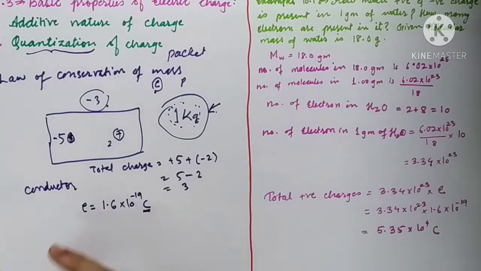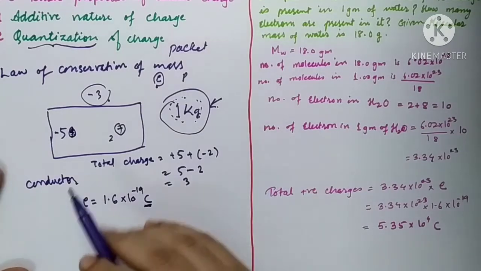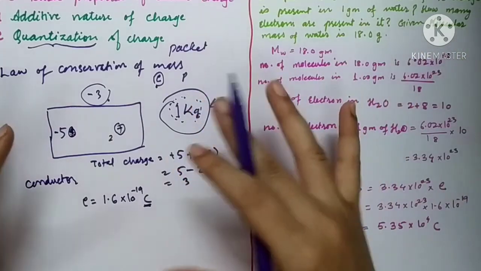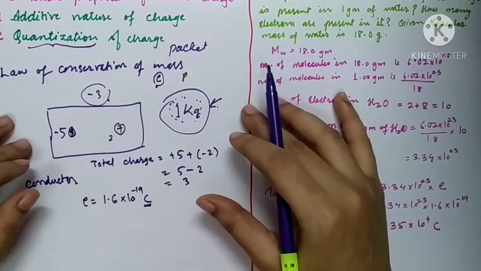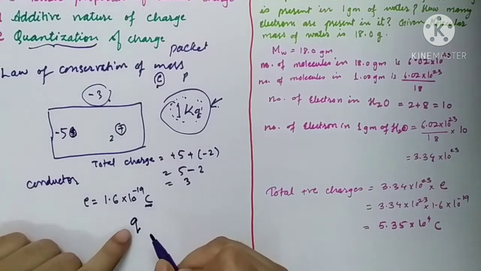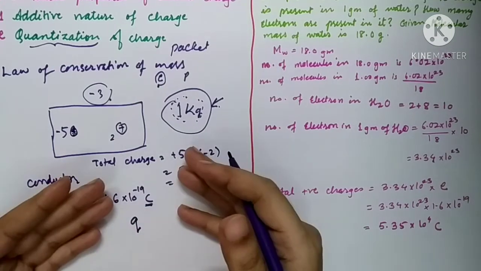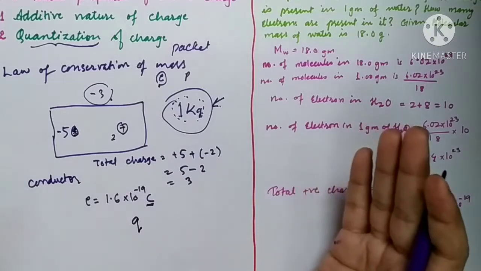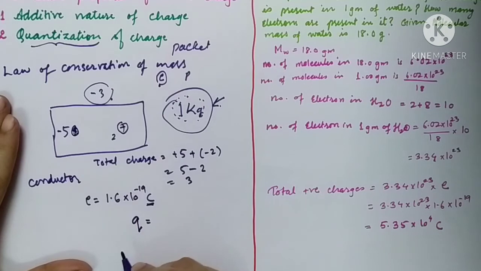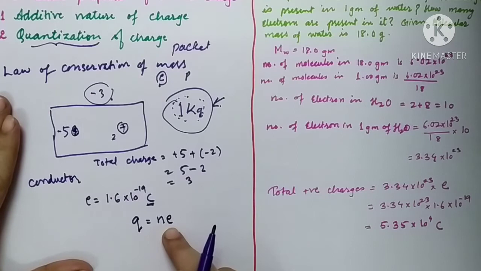This is the charge on one electron. But generally on any object, only one electron is not present. There will be a bulk of electrons or a bulk of positive charges or negative charges. So these charges are written in terms of a letter, say Q. And this Q may be a number of electrons, it may be a number of protons. So it is generally written in terms of an integral multiple of electron charge, Ne.